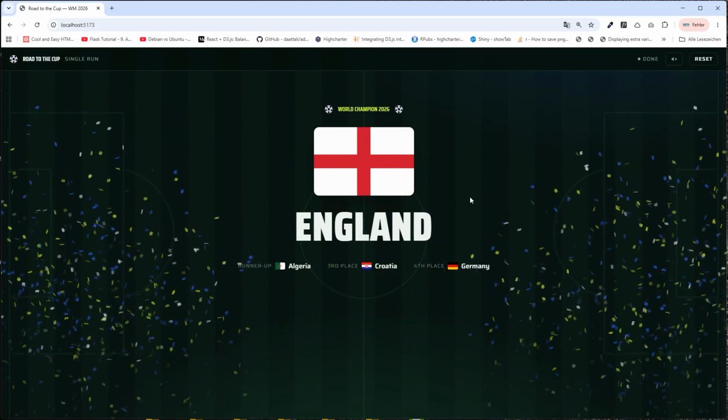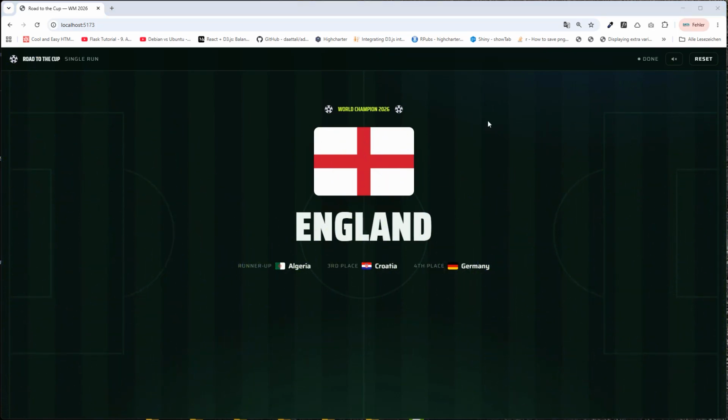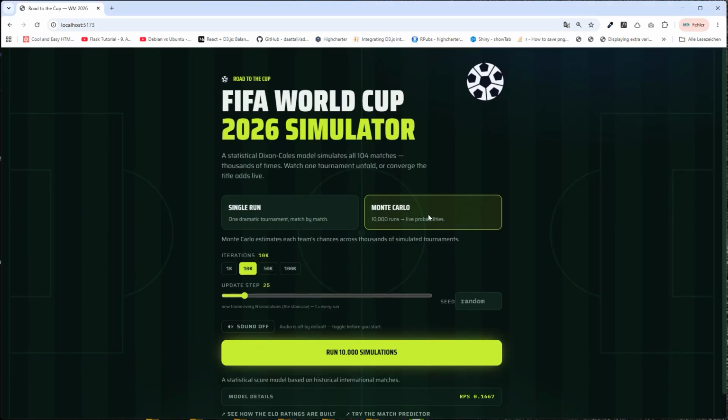So that was of course only a single run. In statistics you never predict a single event, but you always work with probabilities. So we do the exact simulation a few times more, in this case with the Monte Carlo simulation. And we can do something like this. We can do it 10,000 times. And here update steps. So these are the numbers of simulations that run at one time. Let's make it 1000 and decrease it a bit so we can see a little bit of variance.